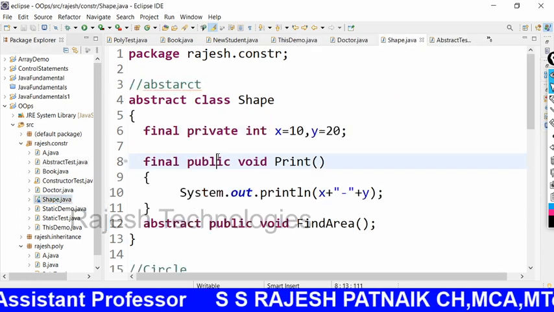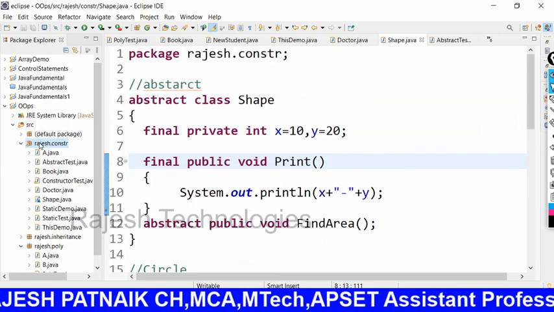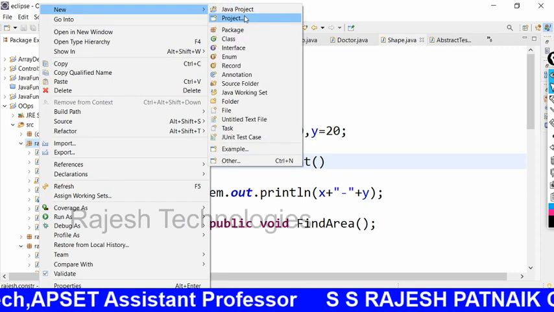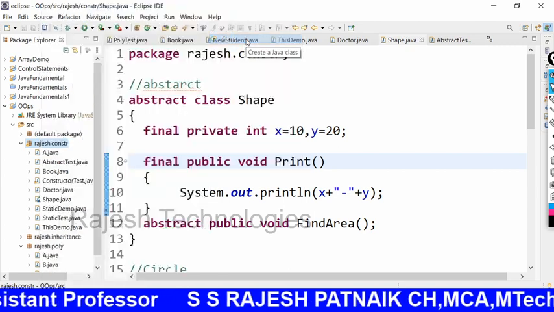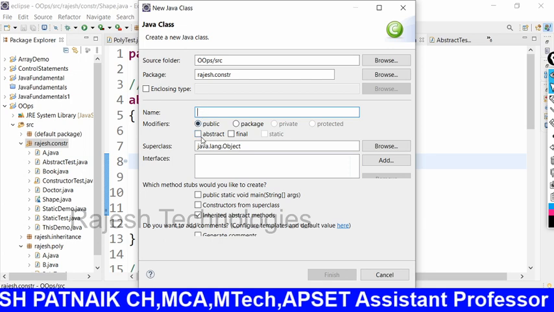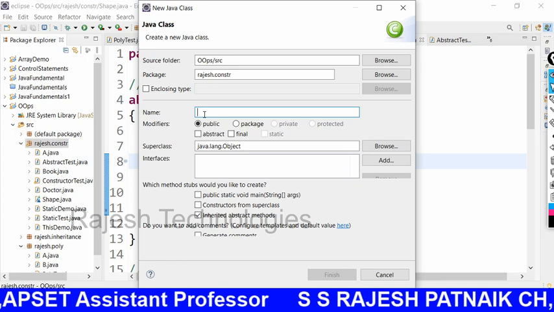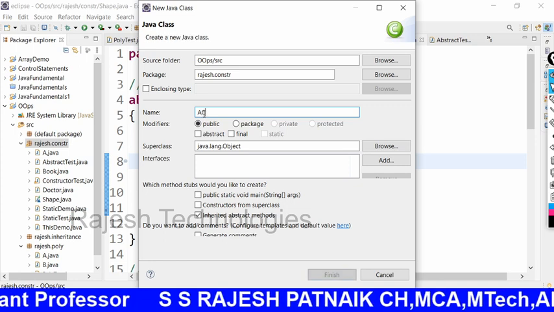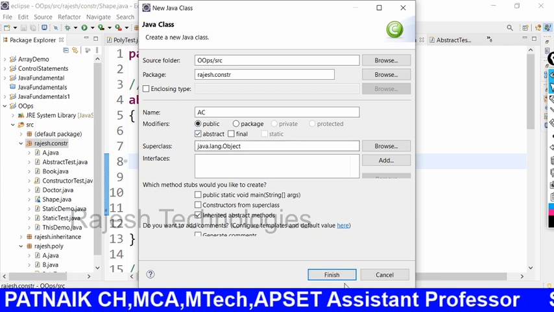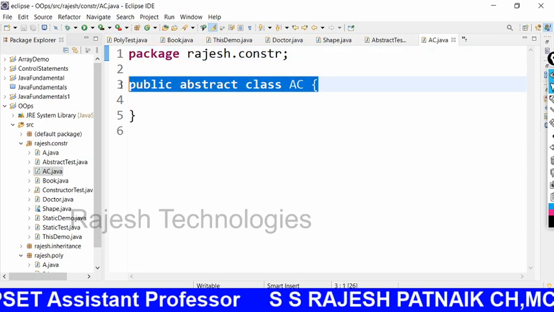So here I added an abstract class. How can you add the abstract class? Right click, go for new class, like this, and you tick mark on abstract whenever you are declaring. For example, AC is my abstract class. Please tick mark that it is abstract. Click on finish. Then the abstract class was created.